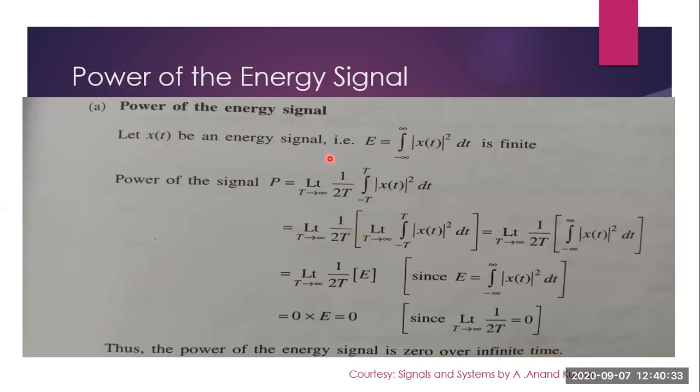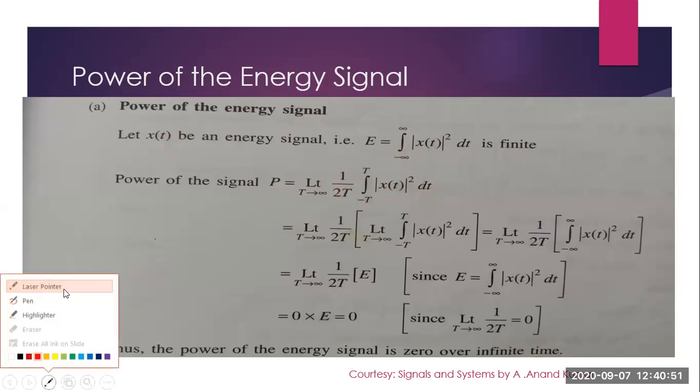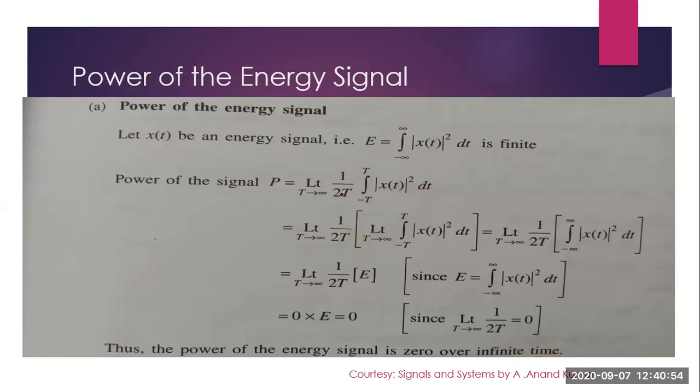Now we will find the power. Power P is given by the equation limit t tends to infinity 1 by 2t integral minus t to t x of t square dt. Now in the earlier equation, I have written 1 by t instead of 1 by 2t. So if you write like this, that means instead of writing 2 here, you cut the 2 and then write t by 2 here. This is correct.